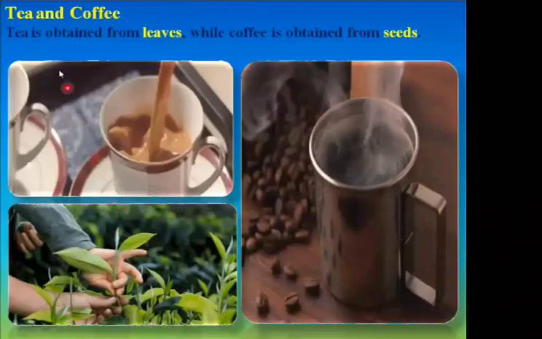Next we have tea and coffee, which are beverages. Tea is obtained from leaves. You can see the tea leaves in the picture. Coffee is obtained from seeds, coffee seeds, whereas tea is obtained from tea leaves. So these are beverages.